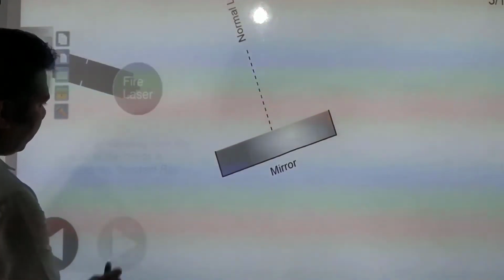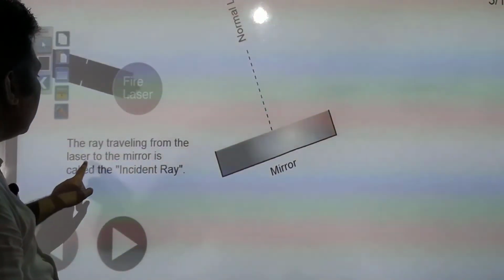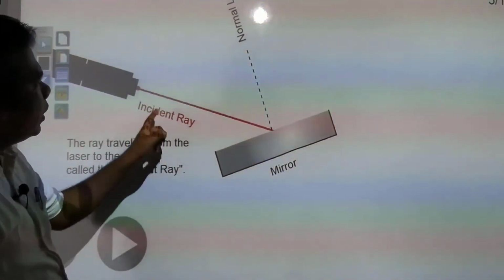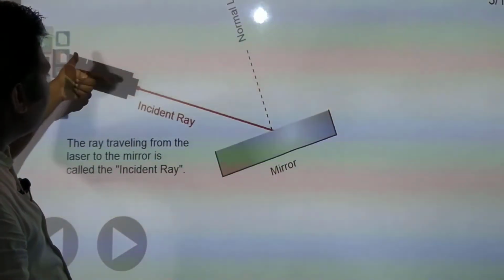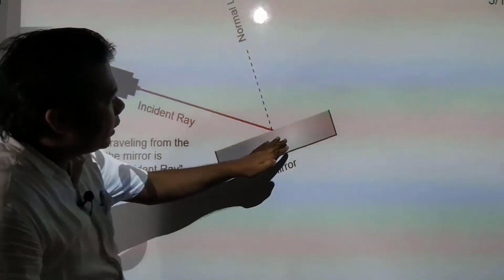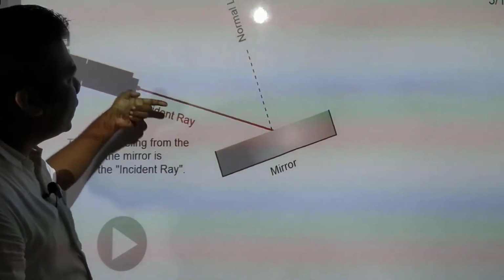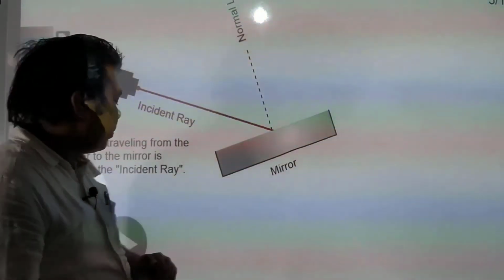And now you see, the ray traveling from the laser to the mirror is called the incident ray. The beam of light is coming from the laser and falling on the mirror, and this ray of the beam is called the incident ray. A single ray has been shown.